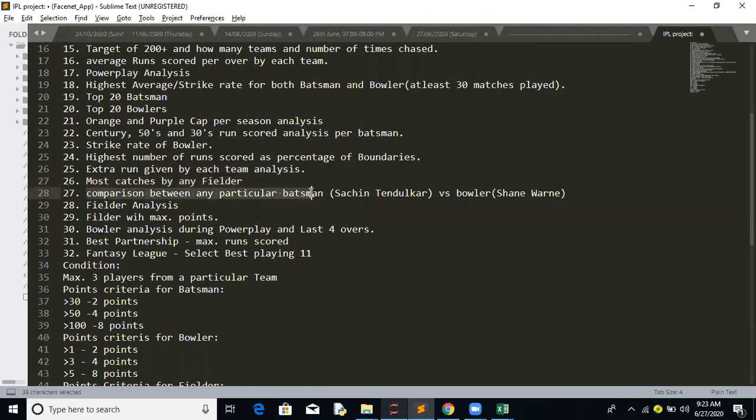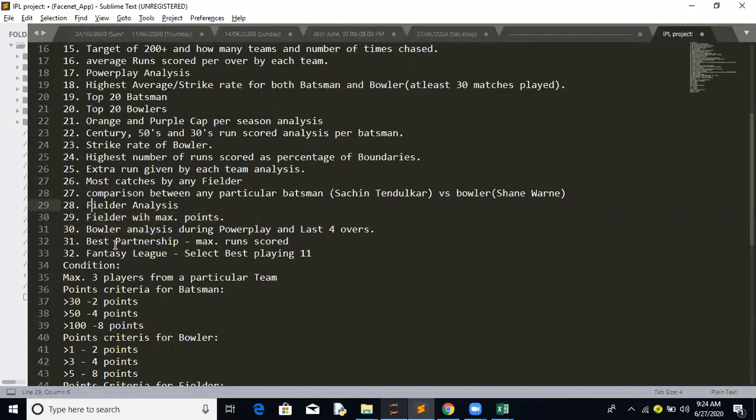Comparison between any particular batsmen. For example, in a previous season it was Sachin versus Shane Warne. Now, for example, Malinga, who plays for MI, against, let's suppose, Virat Kohli, who plays for RCB. So we can do fielder analysis, and similarly bowler analysis.